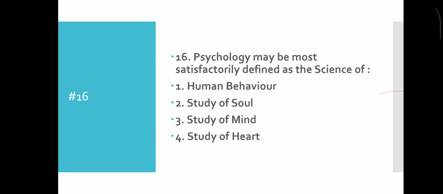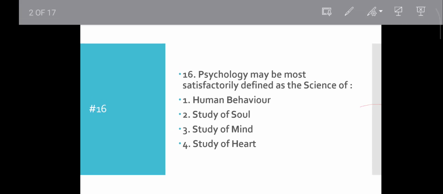Question number 16. Psychology may be most satisfactorily defined as the science of what? Human behavior, study of soul, study of mind, study of heart. Which option will be the correct fit? According to this question, modern psychology studies observable behavior along with mental process.